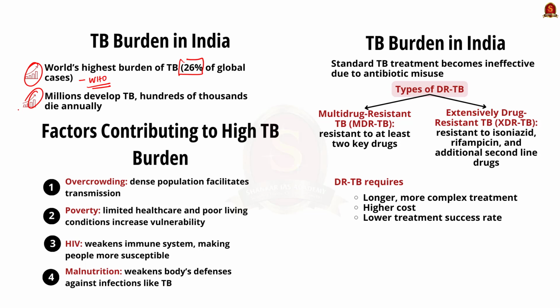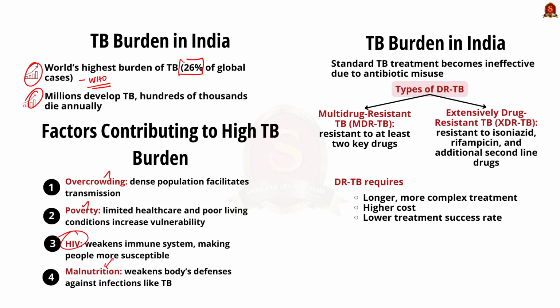See, many people living in a densely populated area makes it easy for the spread. Secondly, poverty. See, limited access to healthcare and poor living conditions increase the vulnerability to tuberculosis. Thirdly, people with HIV are more susceptible to TB due to their weakened immune system. Fourthly, malnutrition. See, poor nutrition weakens the body's defenses against infections like TB.